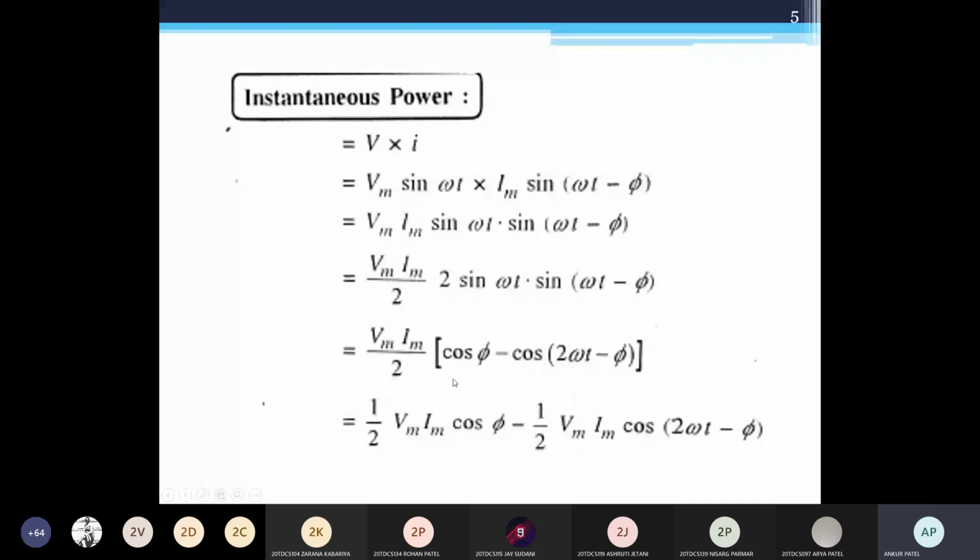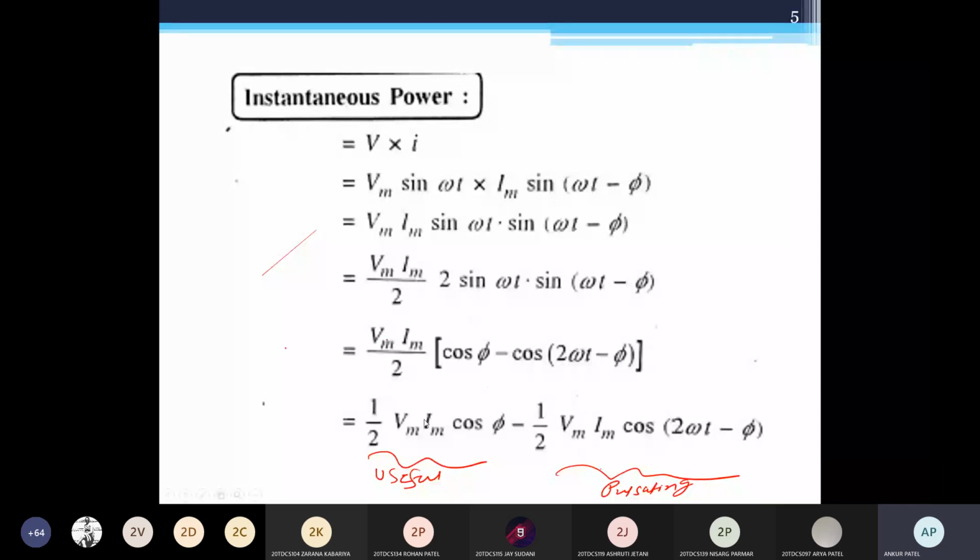Now, the first one is the useful term, and the second one is the pulsating term. This is useful, and this is pulsating. Okay, so we are considering the useful term only. This is the pulsating term, so we are not considering it for average power calculation.